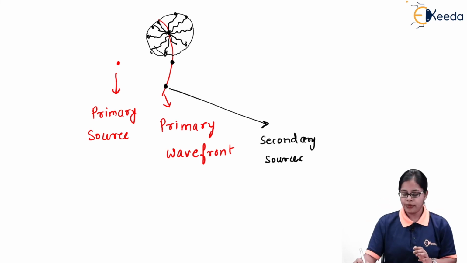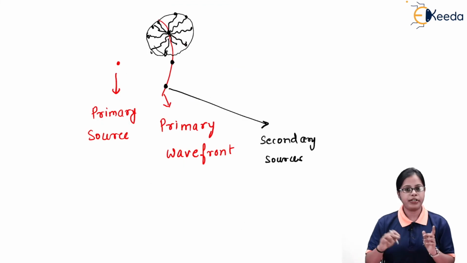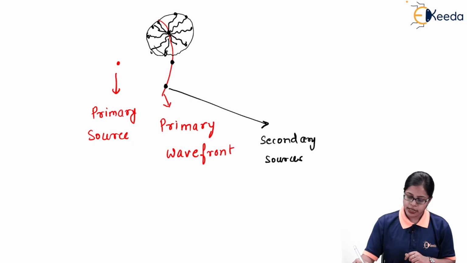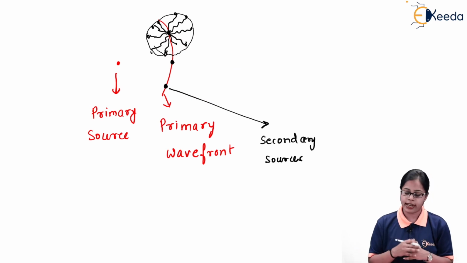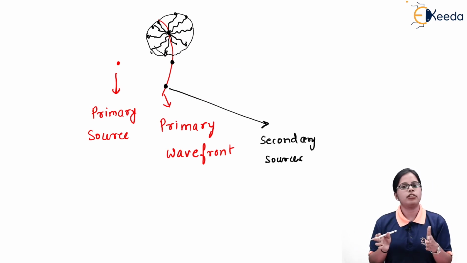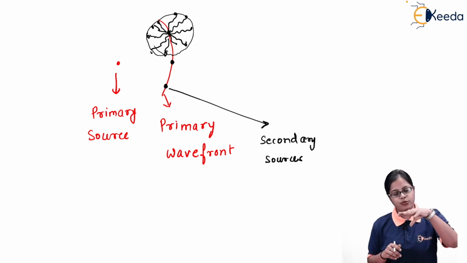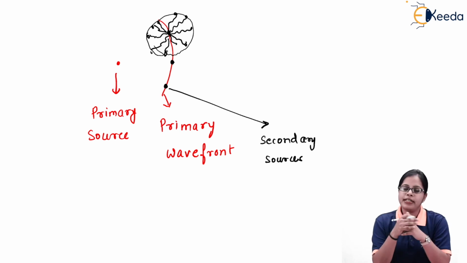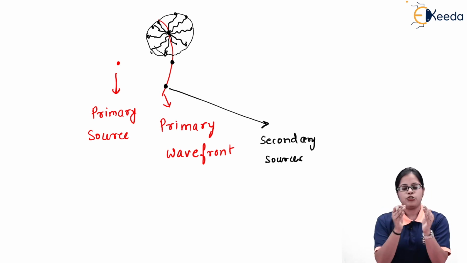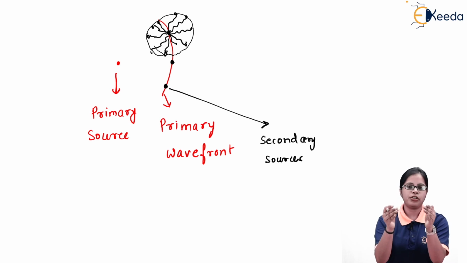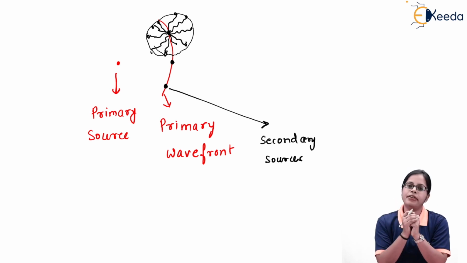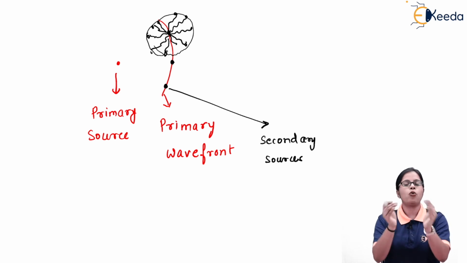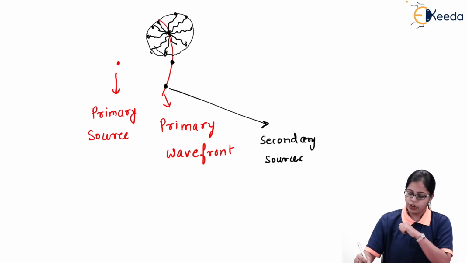As you can see, this is the secondary source, emitting light waves in all directions, and all of them travel for time t with the speed c. So they cover equal distance and reach certain points simultaneously. If I take the locus of all those points together, it is going to form a wavefront.